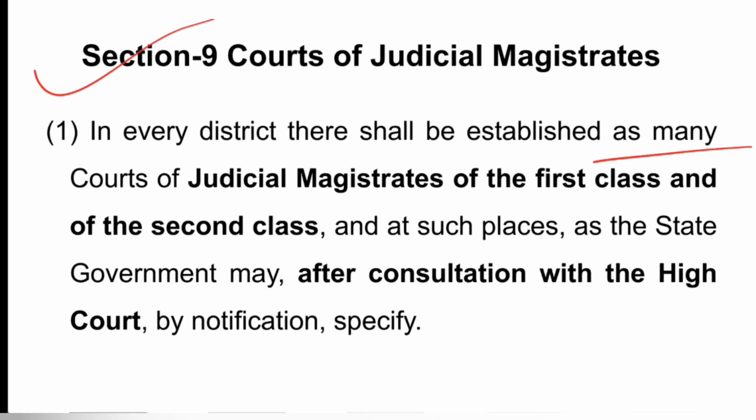So, subsection 1 says, in every district there shall be established as many courts of judicial magistrate of first class and second class, and at such places as the state government may, after consultation with the High Court, by notification specify. So, there shall be two classes of magistrates, judicial magistrate first class and second class. There shall be a number of posts, the courts of JMFC and JMSC in every district, at such places as the state government may specify after consultation with the High Court.